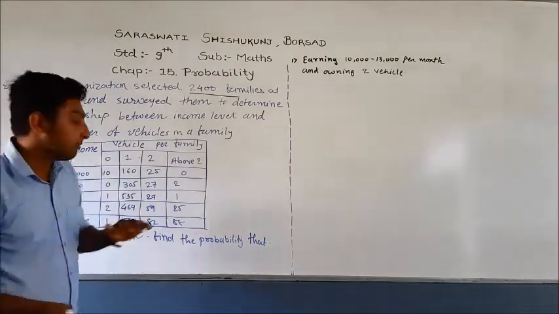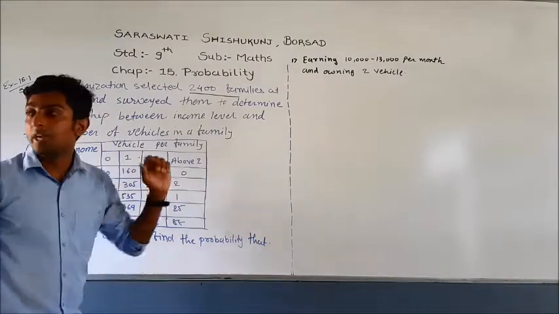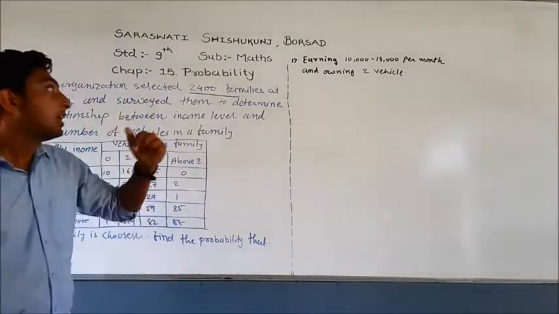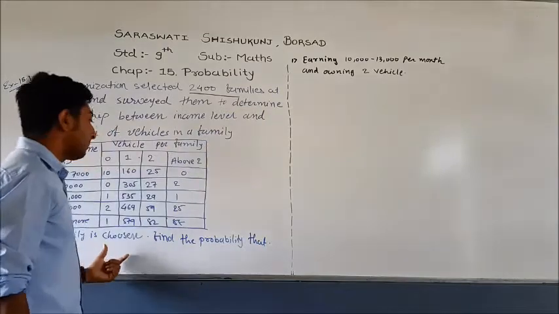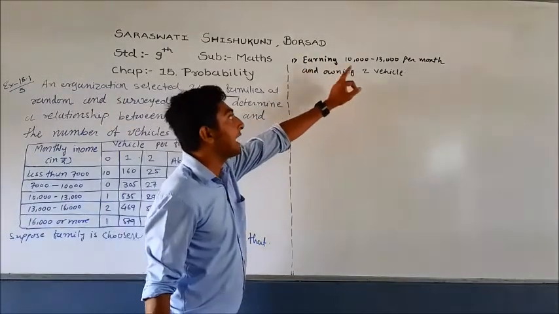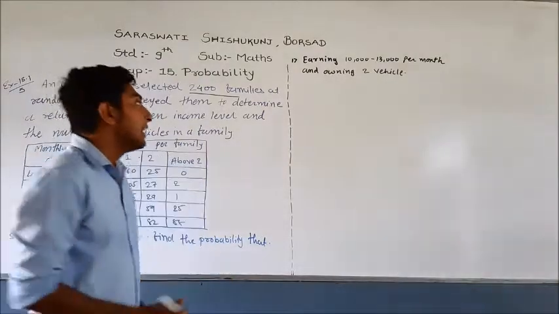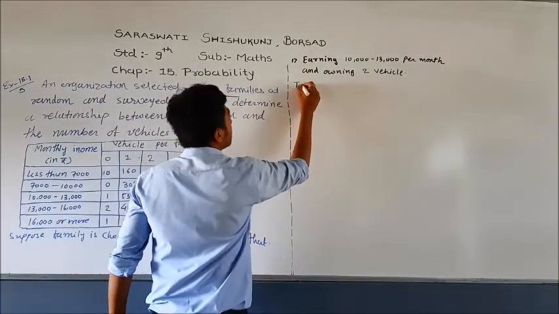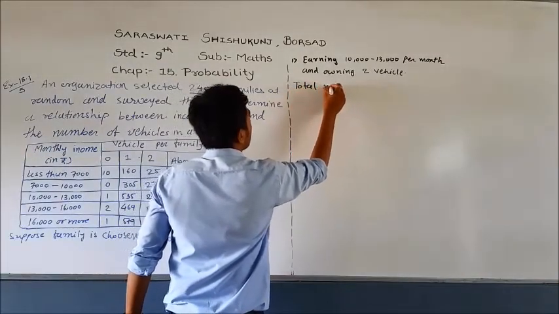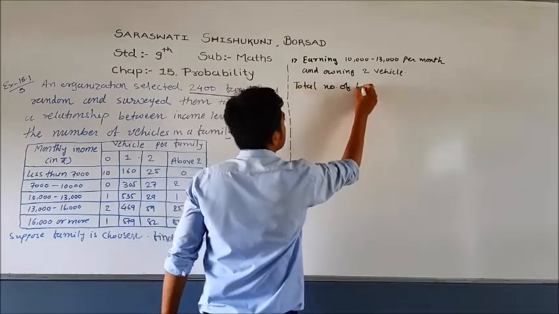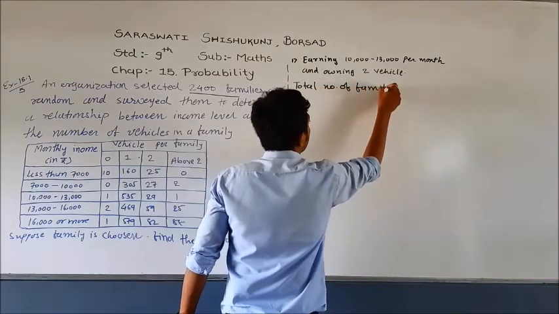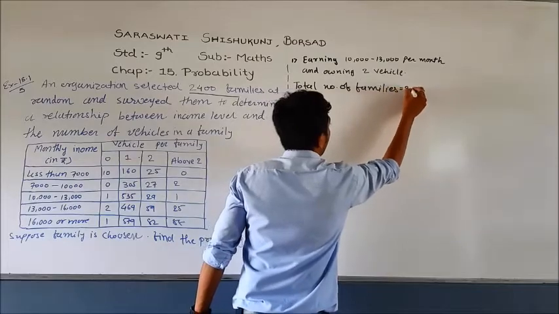Now in this question, for space related issues, we have taken the questions one by one. The first question is to find the probability of earning 10,000 to 13,000 per month and owning 2 vehicles. Here the total number of families is given: total number of families equals 2,400.